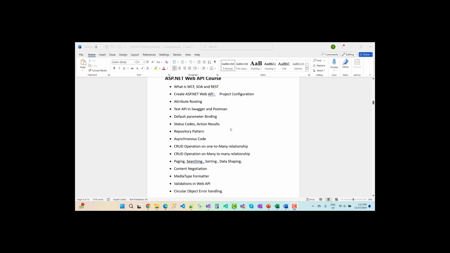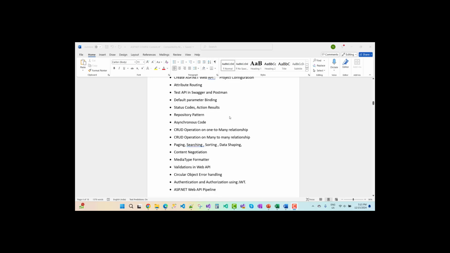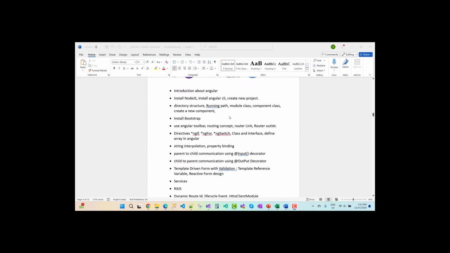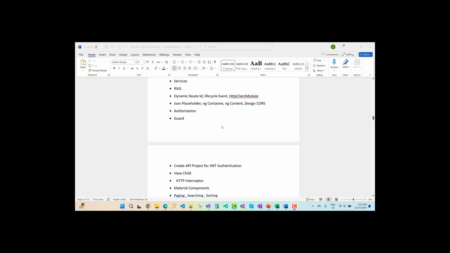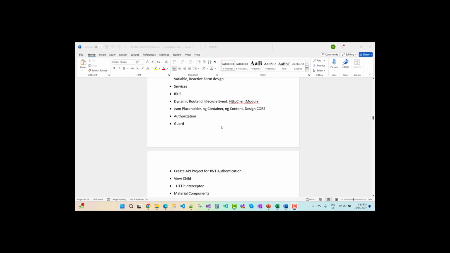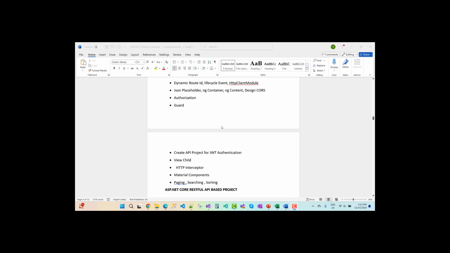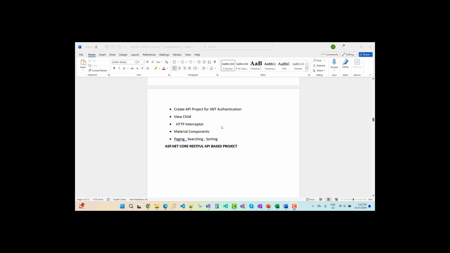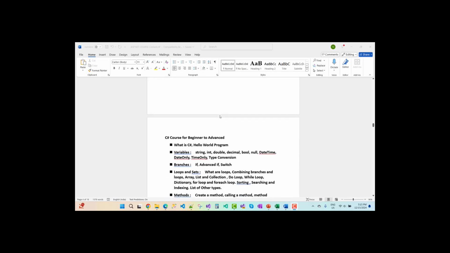What is WCF, SOAP, and REST? Create ASP.NET Core Web API projects, attribute routing, test API, Swagger, Postman, default parameter binding, and more. These are all the Web API and RESTful API topics, and these are the Angular topics, so everything is included here. Dynamic routing ID, lifecycle events, HTTP client module, JSON placeholder, ng-container, ng-content, authorization, guard features, API projects for JWT authentication, interceptors, material components, paging, searching, sorting, and everything.